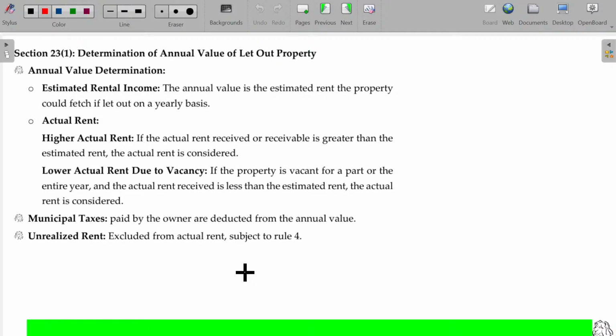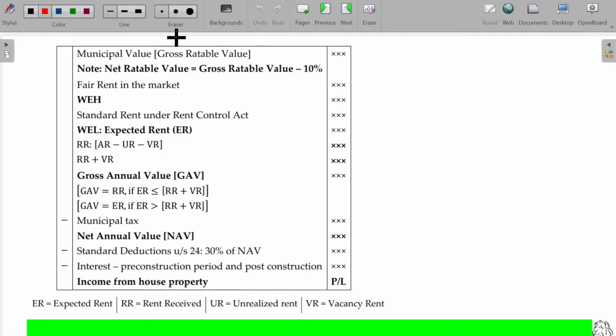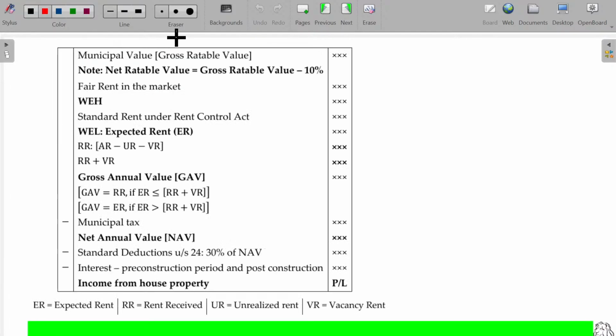Now, section 23 deals with annual value calculations. For the annual value calculations, you have to cross-refer four rents. Four rents. Okay.